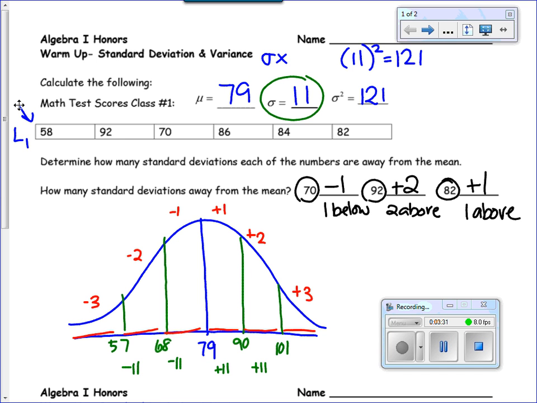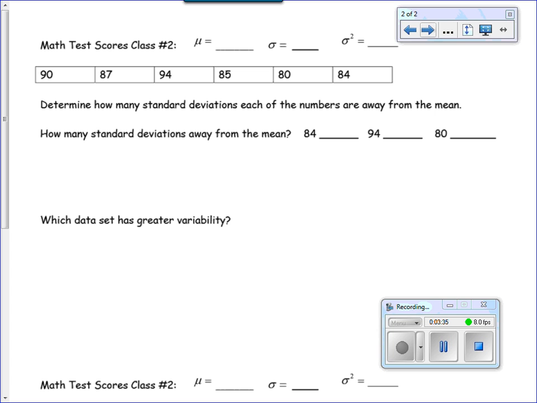Now let's take a look at the scores for class number 2. This time I have a different set of test scores, and it looks like I have a mean of about 87, a standard deviation of about 4, and a variance of about 16 once I square that standard deviation. I'm going to ask myself those same questions now.